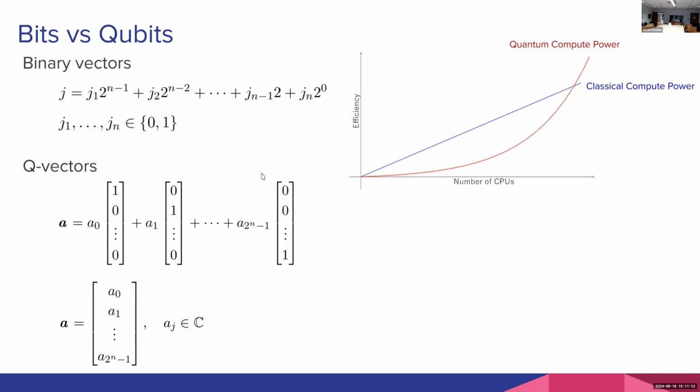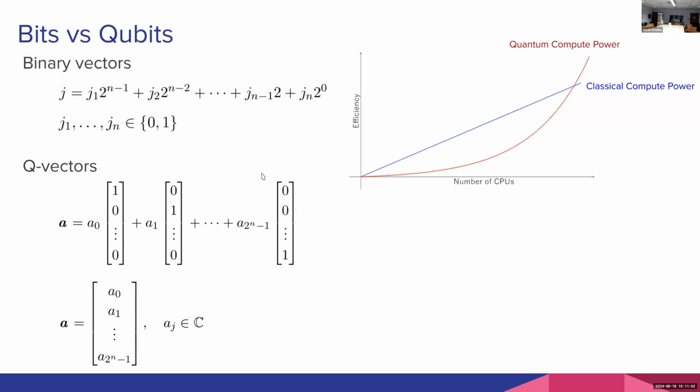So with n qubits, instead of an n vector that you can manipulate, you can now process information that lies in this 2 to the n size state space. For an equal number of bits versus qubits, you get an exponential advantage in the size of system that you can manipulate. What this means is that as we get chips with more and more qubits on them, we get quantum computers with more processing power.